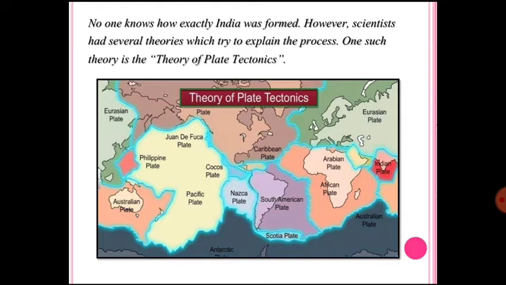That means in the northern portion we can observe the mountains. In the coastal region we can see different types of landform, and in the desert region also we can see different types of landform. So what is the reason behind it? That can be answered by discussing the theory of plate tectonics and the continental drift as well.